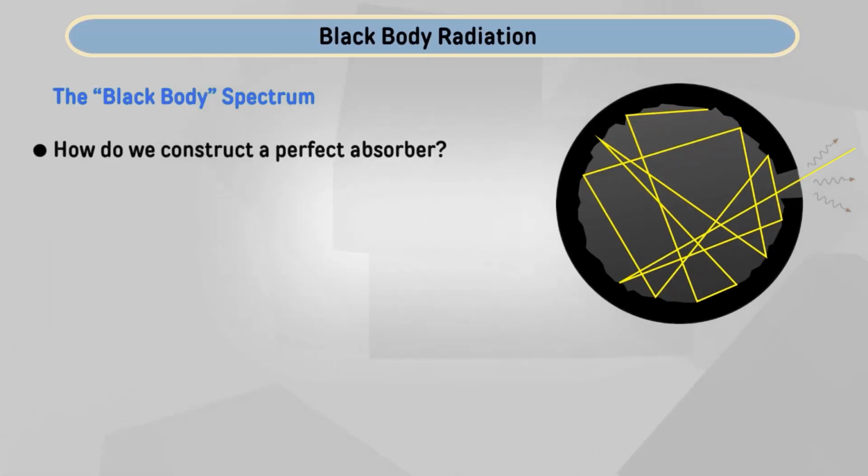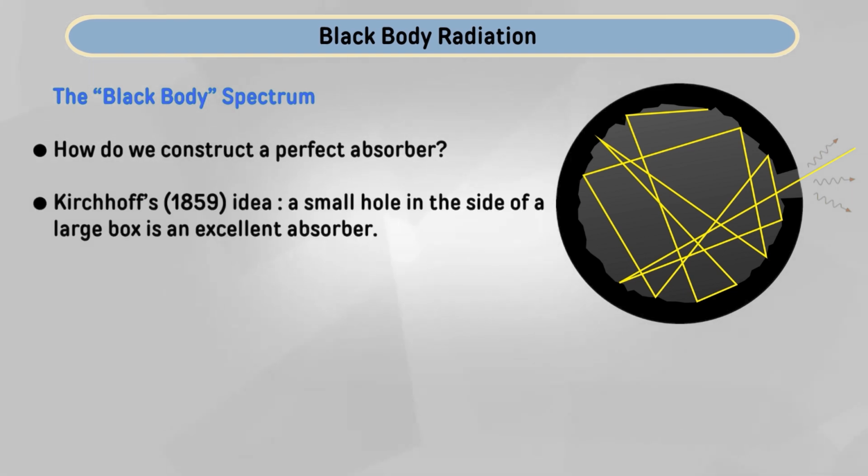And now, coming to the next point, from black body to black body spectrum, the diagram I have shown earlier was actually the picture of the black body spectrum. So, now how do we construct a perfect absorber, because a black body must be a perfect absorber? So, the construction part should be taken care of. In 1859 Kirchhoff had a good idea.